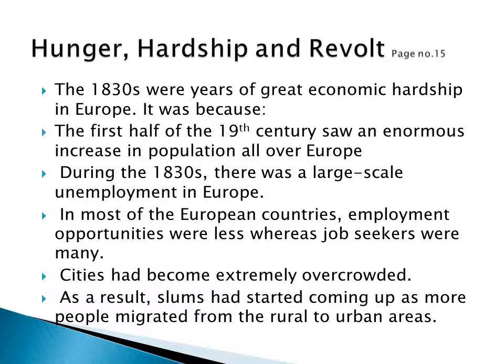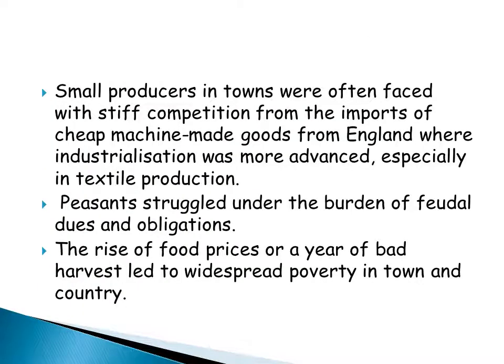Cities had become extremely overcrowded. As a result, slums had started coming up as more people migrated from the rural areas to the urban areas. Small producers in towns were often faced with stiff competition from the imports of cheap machine made goods from England, where industrialization was more advanced, especially in textile production. Peasants struggled under the burden of feudal dues and obligations. The rise of food prices or a year of bad harvest led to widespread poverty in towns and countryside.